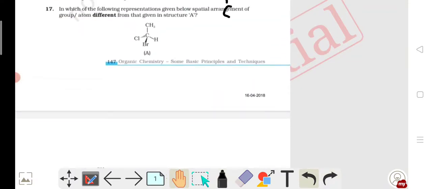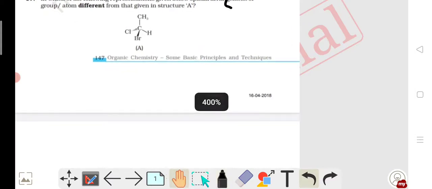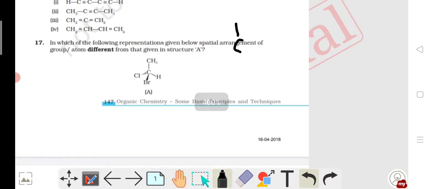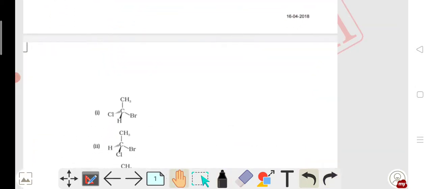Generally, if we fix one group and rotate the other three clockwise or anti-clockwise, their spatial arrangement may change. Here CH3 is at the top and the groups below are rotated. Now see which structures are the same and which are changed.